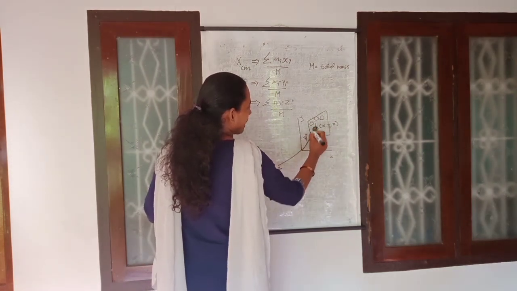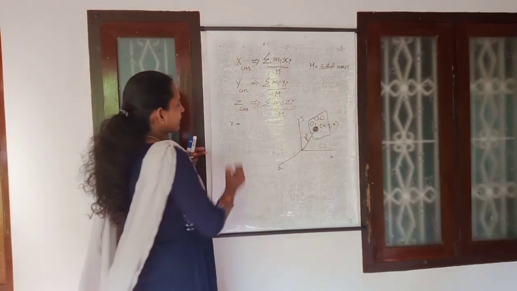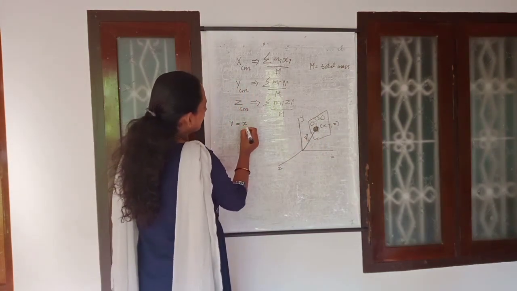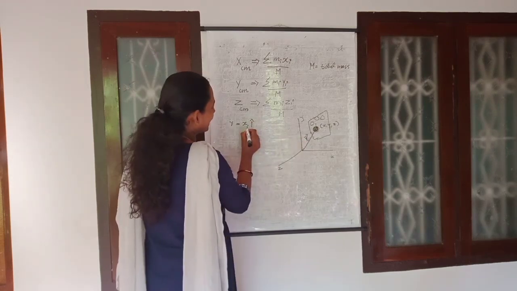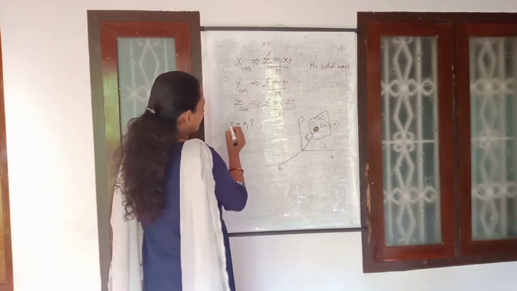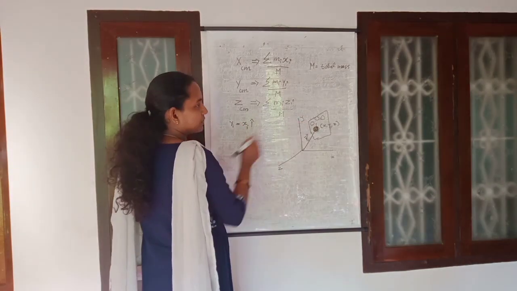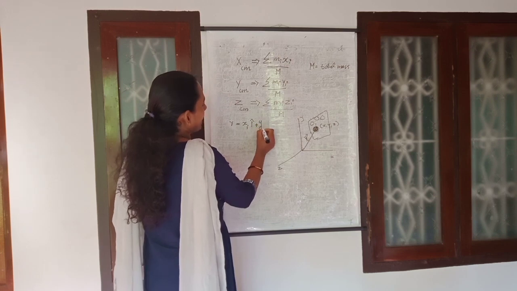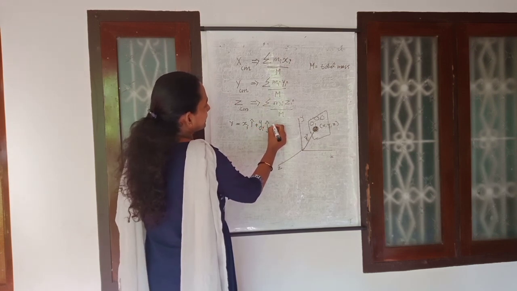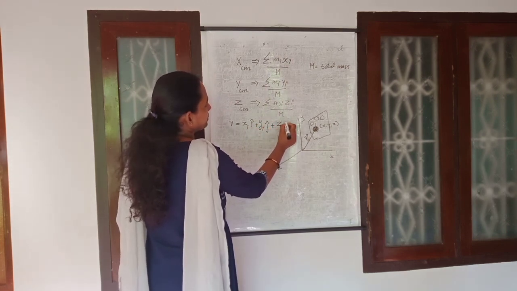you can write R is equal to xi into unit vector i. xi stands for the ith particle of that system. So Ri, the position vector of that ith particle, is equal to xi into i plus yi into j plus zi into k.